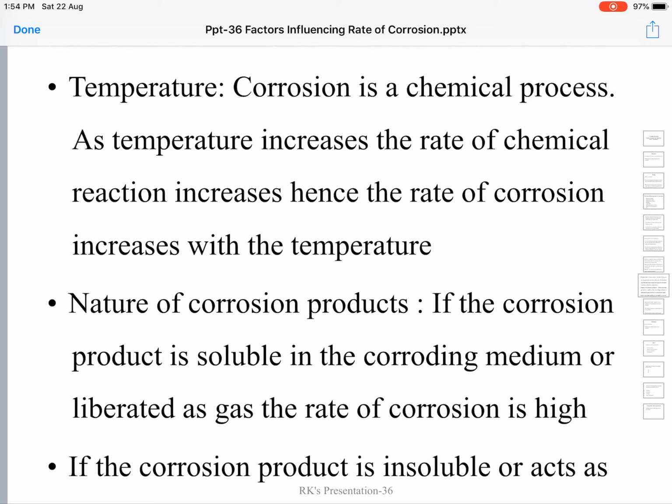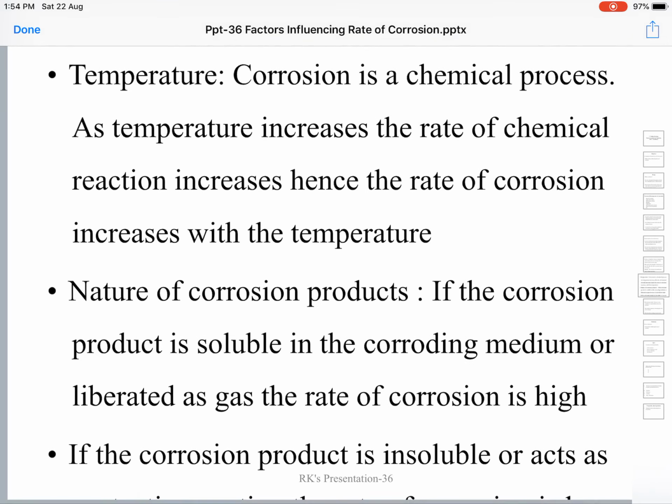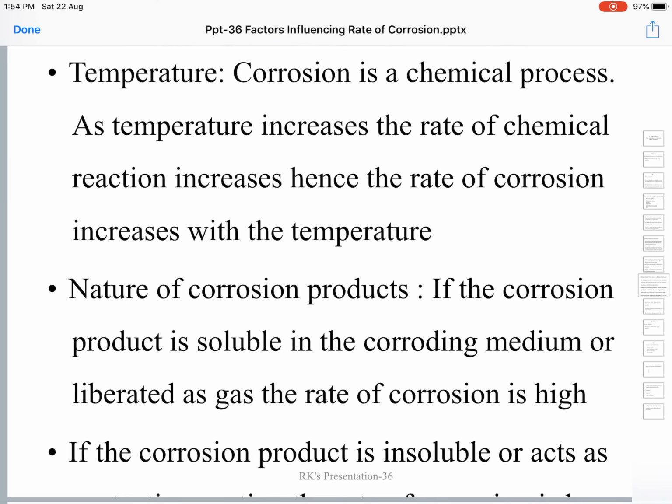In the case of iron, the same thing happens. If rust is formed, the rust increases the rate of corrosion. Rusting increases the rate of corrosion.